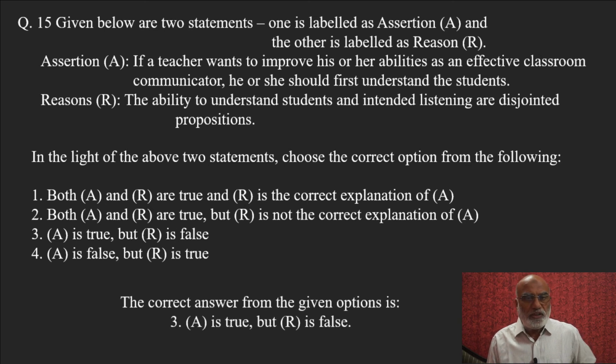A is true: if a teacher wants to improve his or her abilities as an effective classroom communicator, he or she should first understand the students. But R is false. The statement that the ability to understand students and intended listening are disjointed propositions is false.